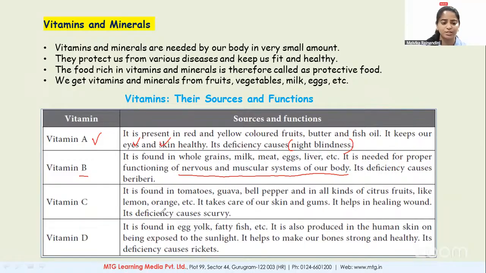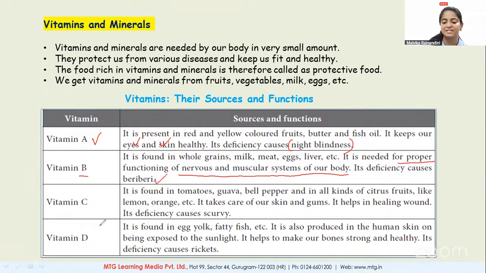If you did not understand, please put it in the chat box. Now vitamin B, what is the need of vitamin B? It is required for proper functioning of the nervous and muscular system of our body. What does that mean? If any signal is coming from the brain, it needs to be transported to our body. So which vitamin is helping them? It is your vitamin B. Now, what is the deficiency of vitamin B causing? It is causing beriberi. Clear?